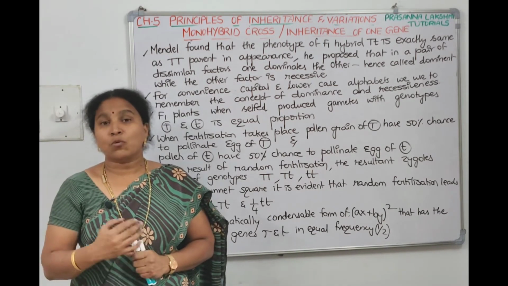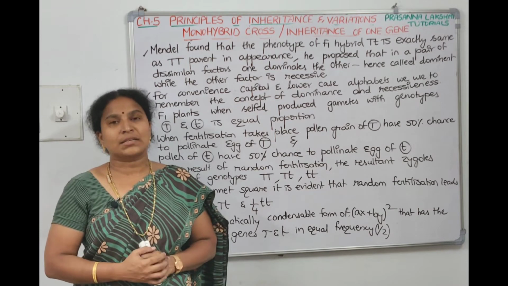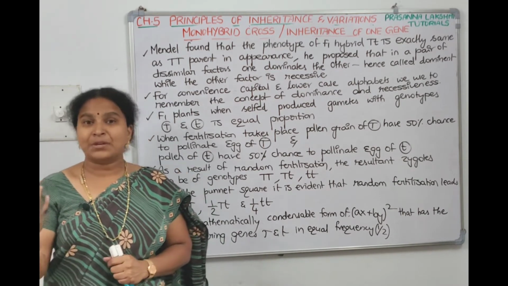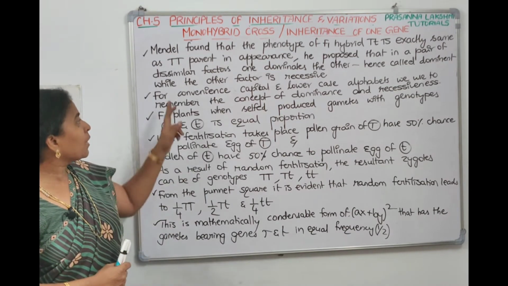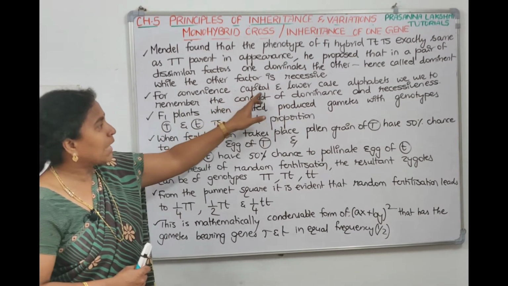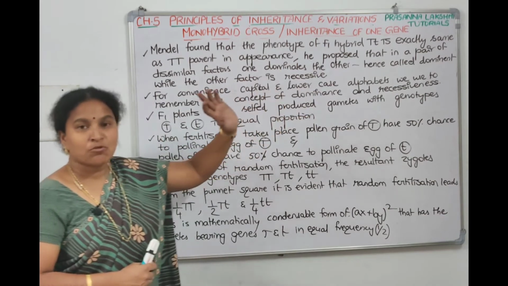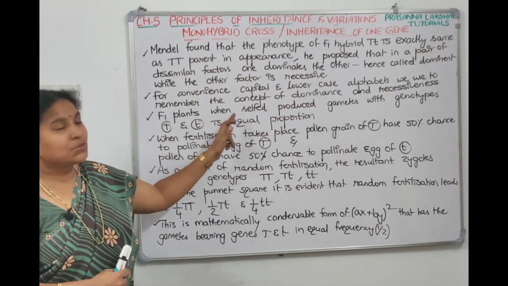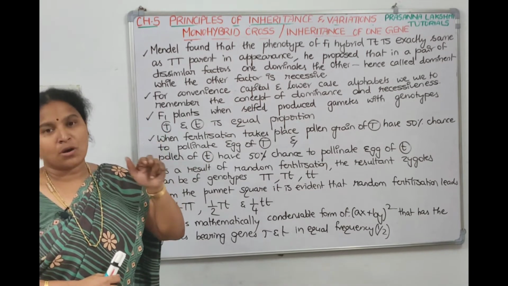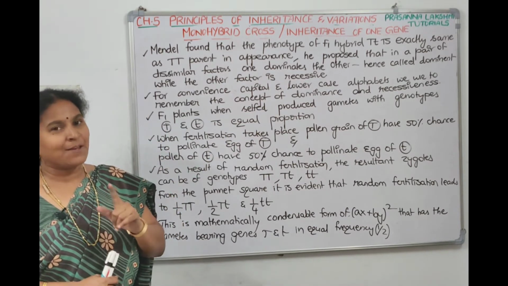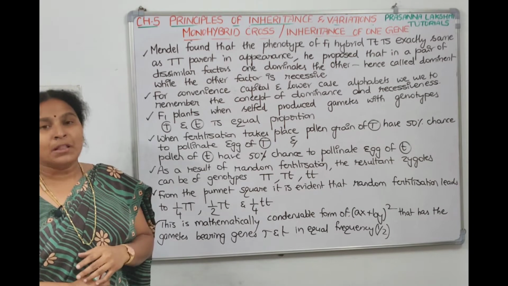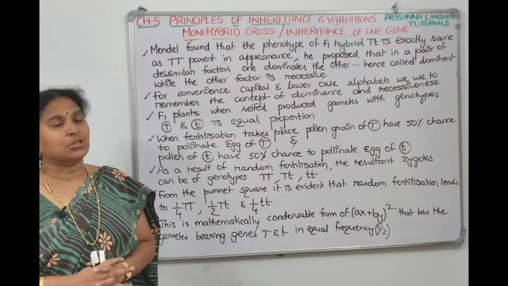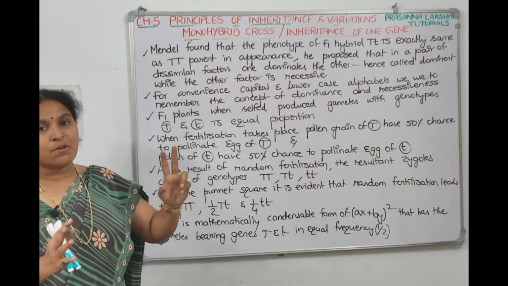For flower color, violet is dominant, right? White is recessive. So we will write capital W and small w like that. For our convenience, we are using capital case and lowercase alphabets to represent the dominant alleles and recessive alleles. Parents are crossed to produce F1 plants, whereas F1 plants are selfed. When the F1 plants are selfed, then the gametes are produced in equal proportions.